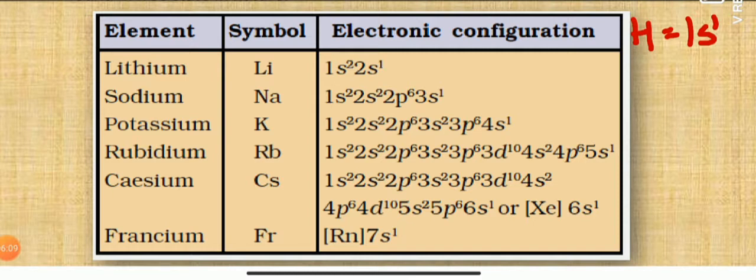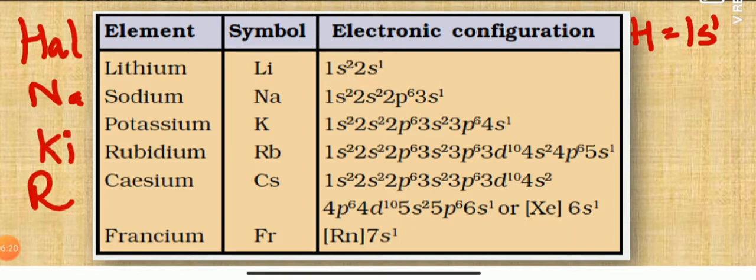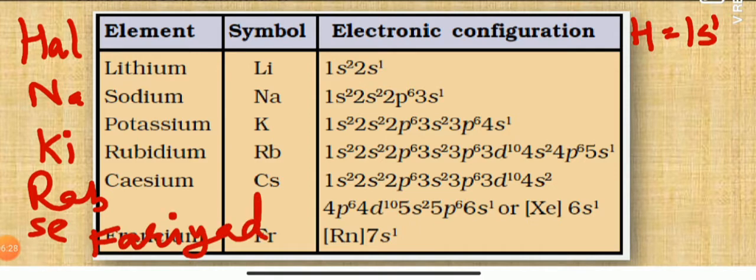Now there is one important rhyme in order to remember these elements, that is "हलीना की रब से फरियाद". You have to just remember हलीना की रब से फरियाद. H stands for hydrogen, L for lithium, N for sodium, then potassium, rubidium, cesium and francium. By this particular phrase, you can remember the names of the group 1 elements.